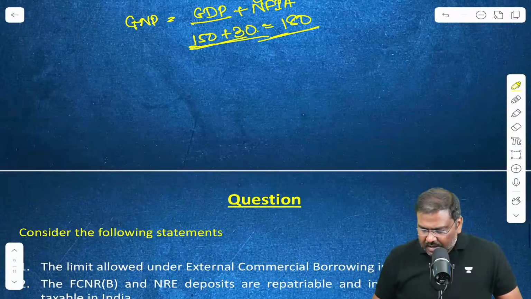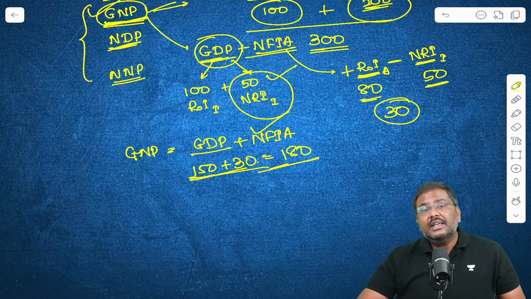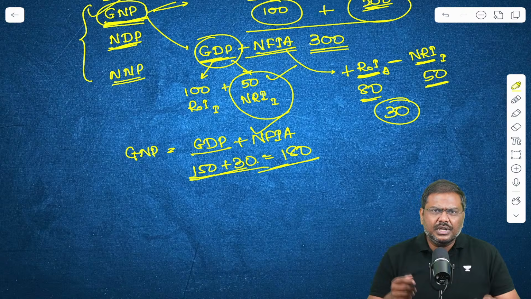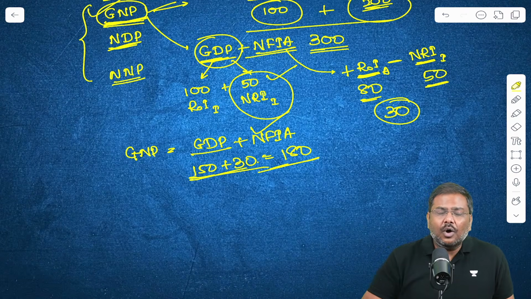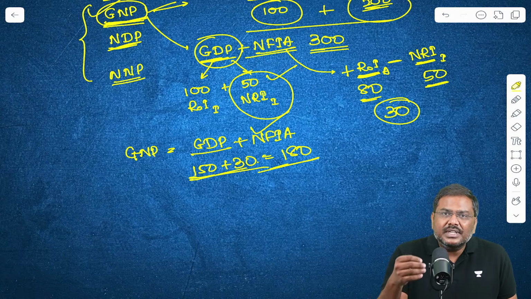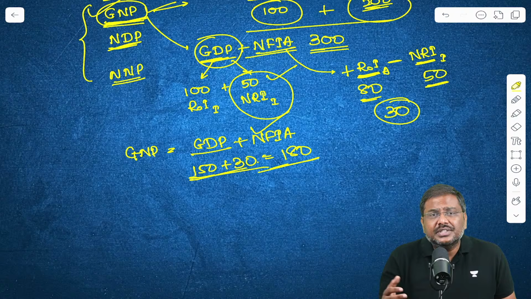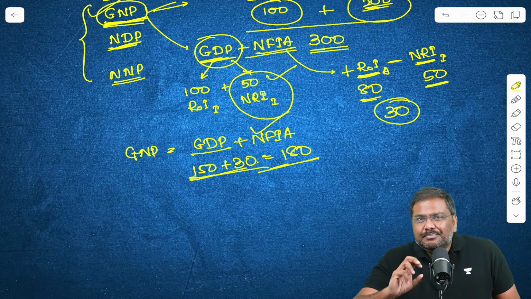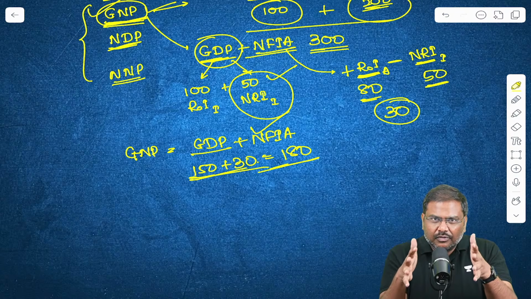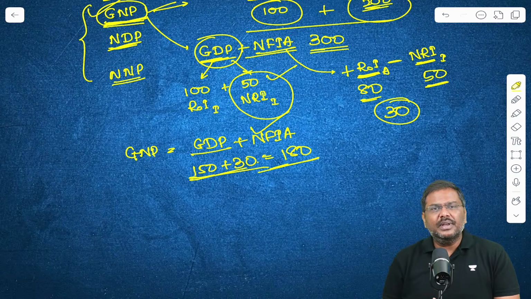Everybody is okay? So these are the various indicators that are essentially used to calculate how productive the economy is, and to what extent the policies of the government, whether within India or outside India, are promoting production of final goods and services. I'll repeat all the four again. I'll just summarize what we have discussed in the last 50 plus minutes.